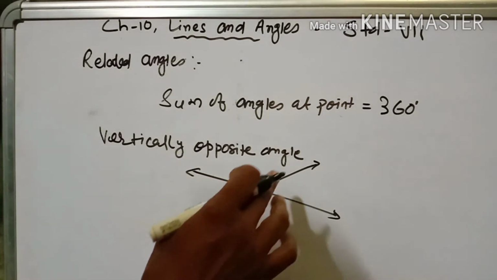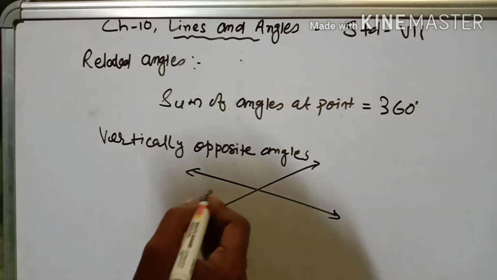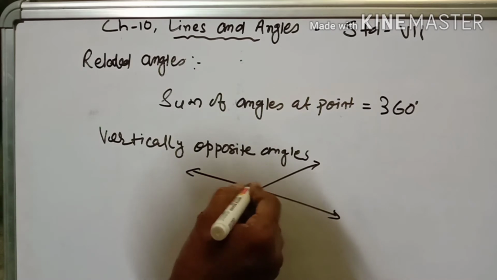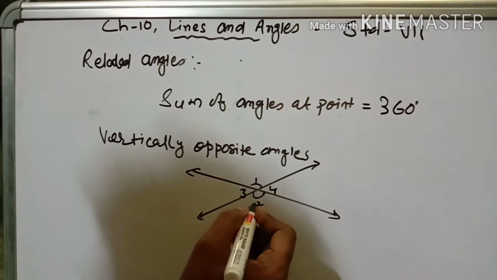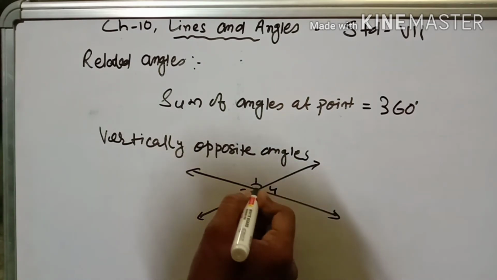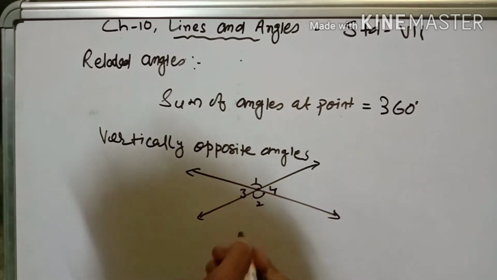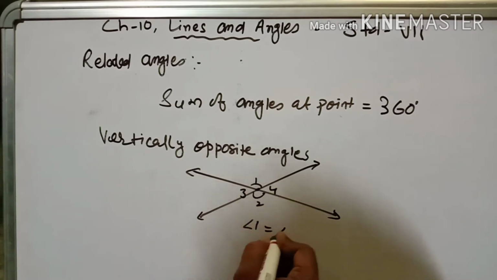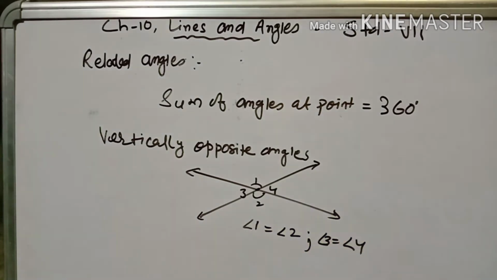Now vertically opposite angles. When two straight lines intersect each other, they form four angles: angle 1, 2, 3, 4 at their point of intersection. This is the point of intersection. Therefore, angle 1 is equal to angle 2 and angle 3 is equal to angle 4. They are known as vertically opposite angles.